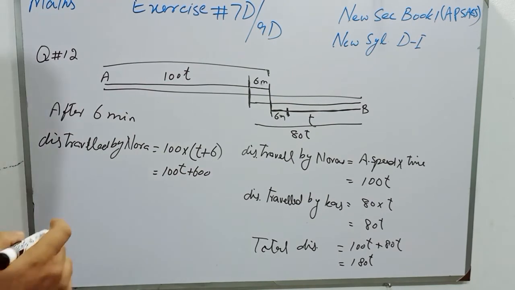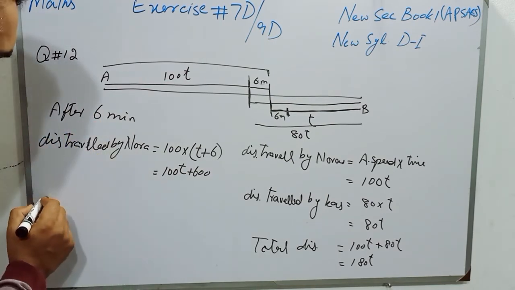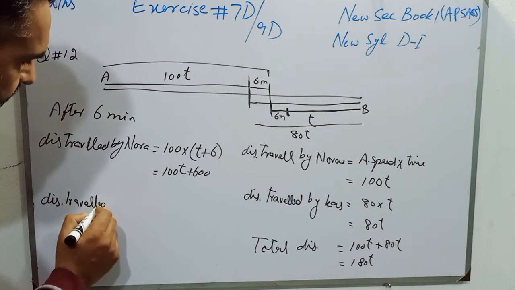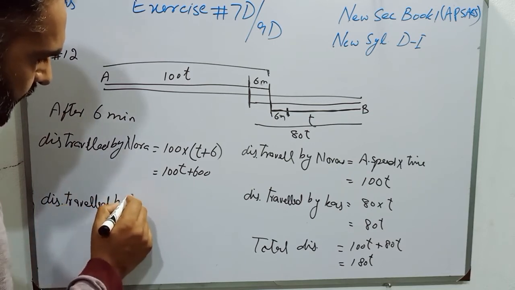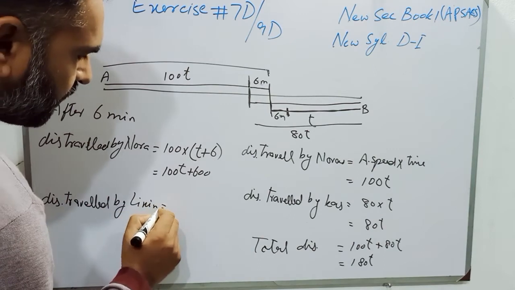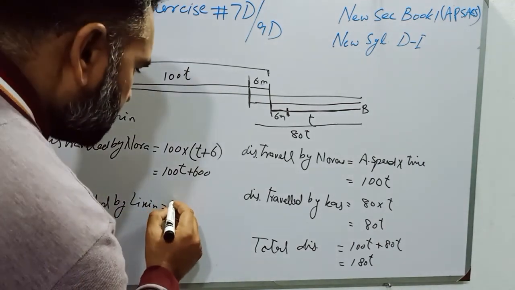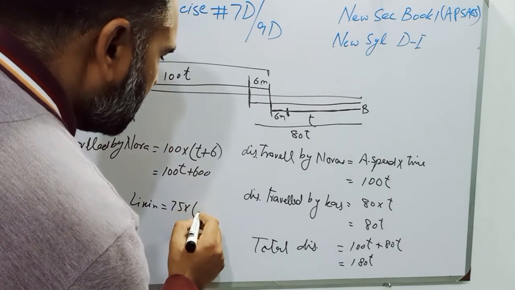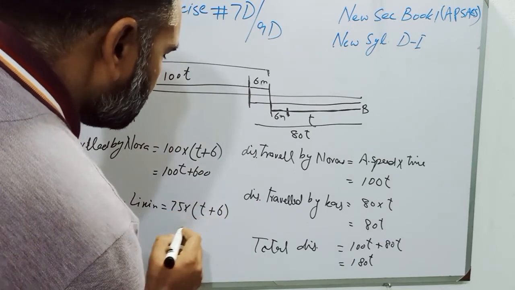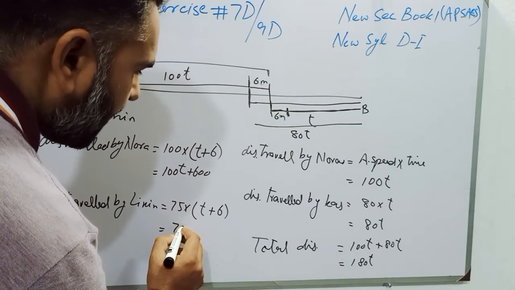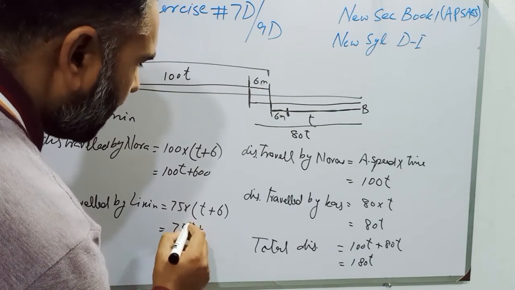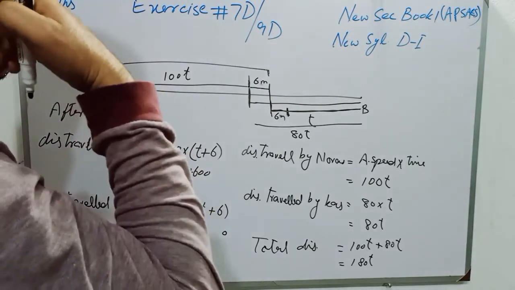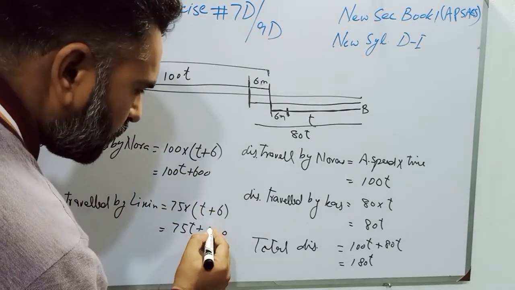And students, distance traveled by Lixin will be, the average speed of Lixin is 75 meter per minute, and the time is T plus 6 minutes, and it will be 75T plus 6 5s are 30, 3 carries, 6, 7s are 42 and 3 is 45.